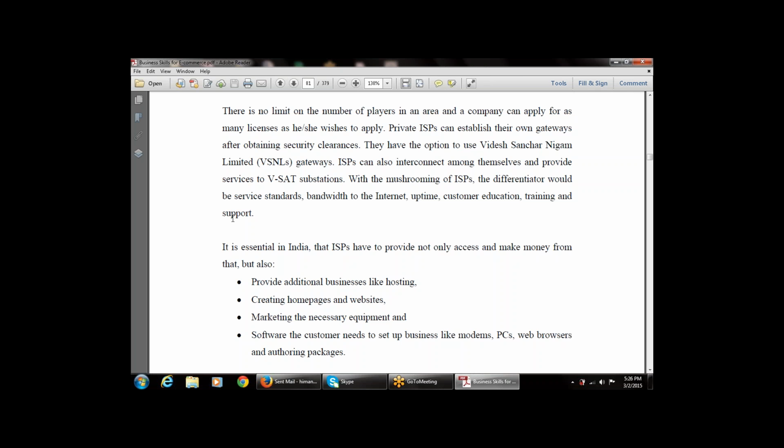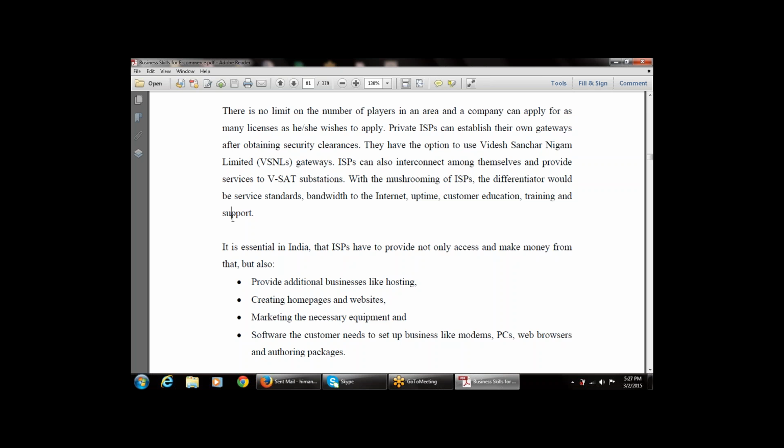So it is essential in India that ISPs provide not only access and make money from that, but also additional businesses like hosting.